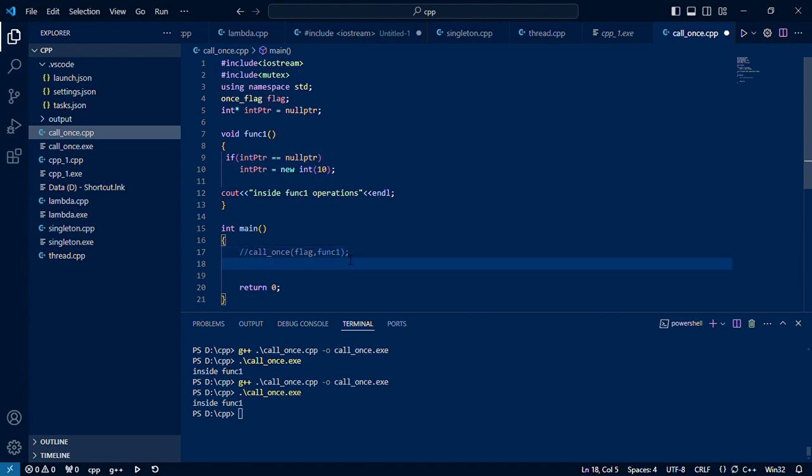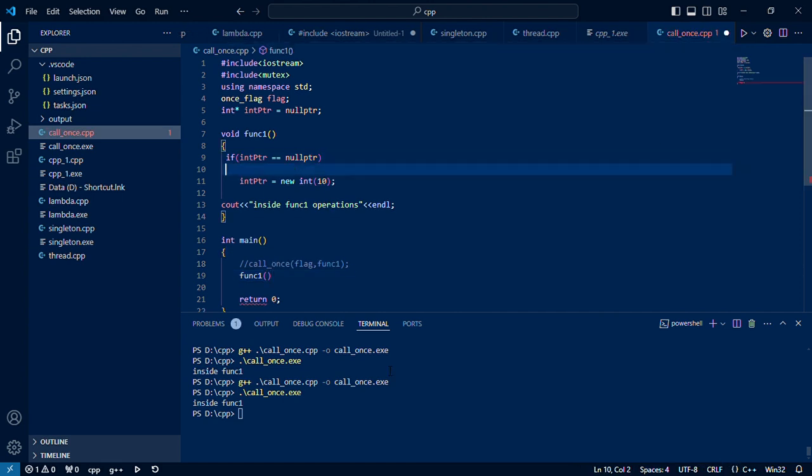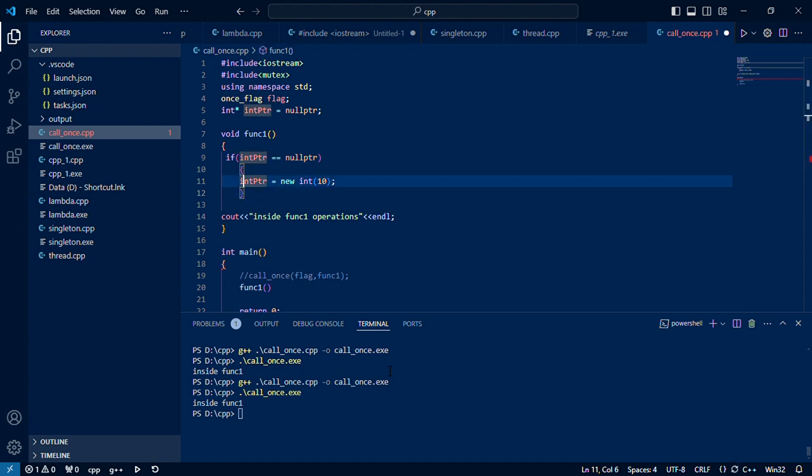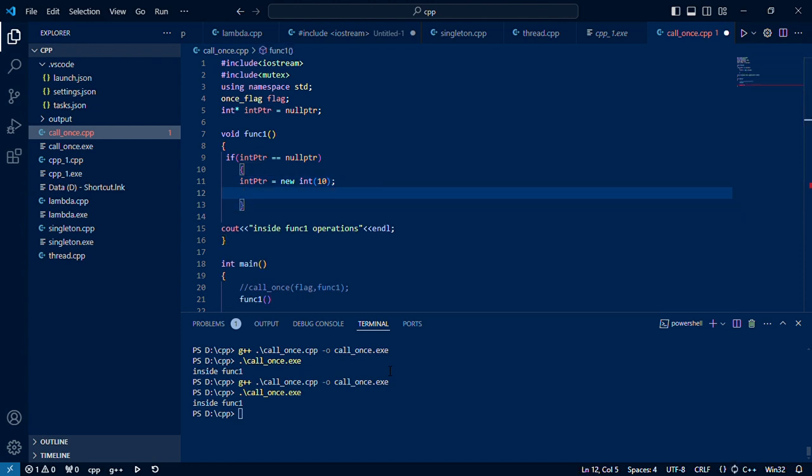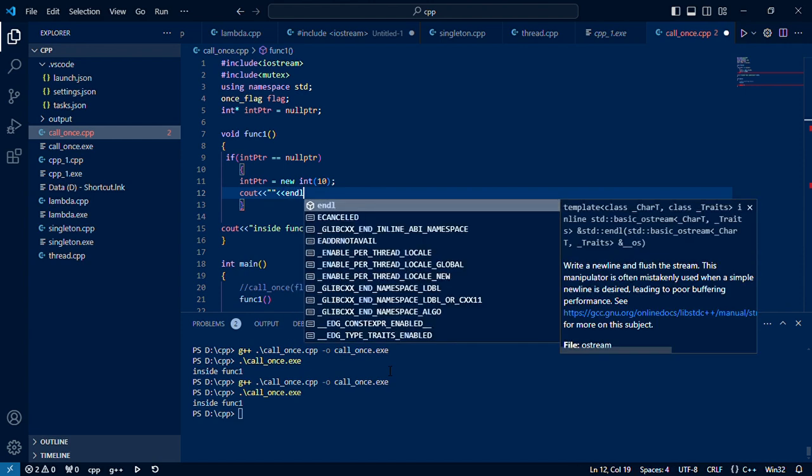Here, if I do the fun1 function call, it will basically create the integer object once. So now let us see the output.